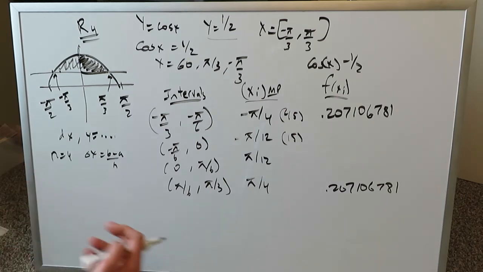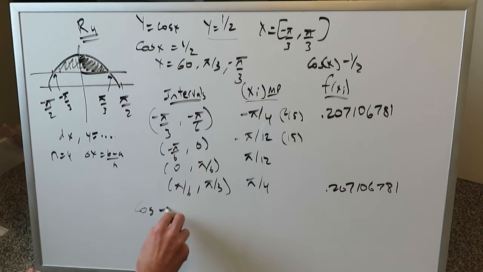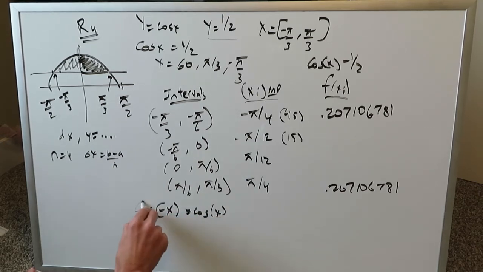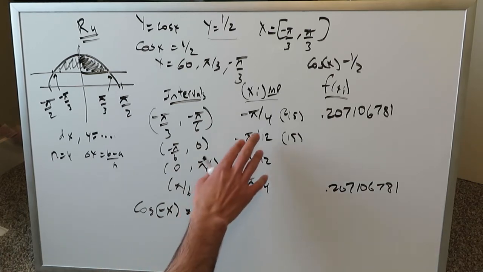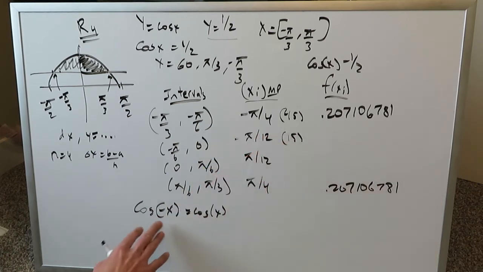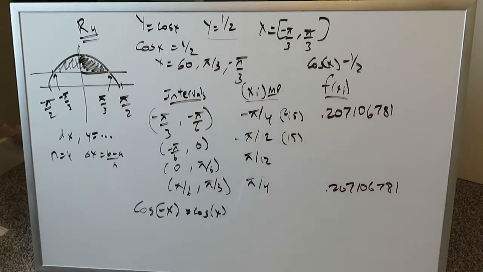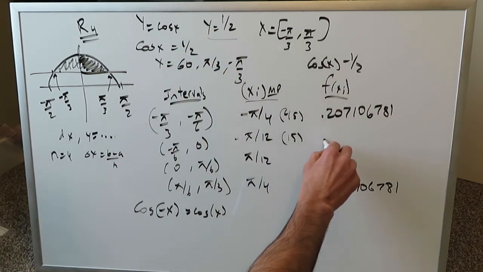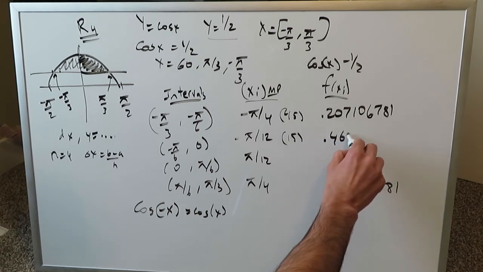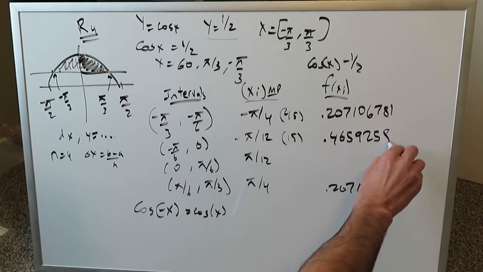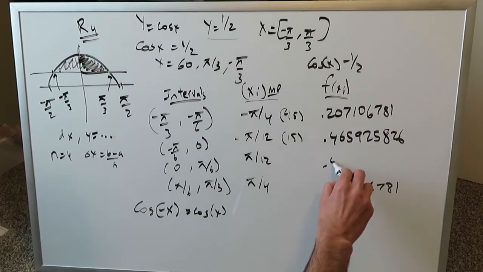Remember, cosine is an even function, so cosine of minus x is the same thing as cosine of x, the very nature of an even function. So if you put 15 or minus 15 and you cosine it, you should still get the same. Let's do 15 cosine and we subtract 0.5. The 0.5 is this minus half from the y equals minus half line. And we get over here 0.465925826. Likewise, this is the same over here.